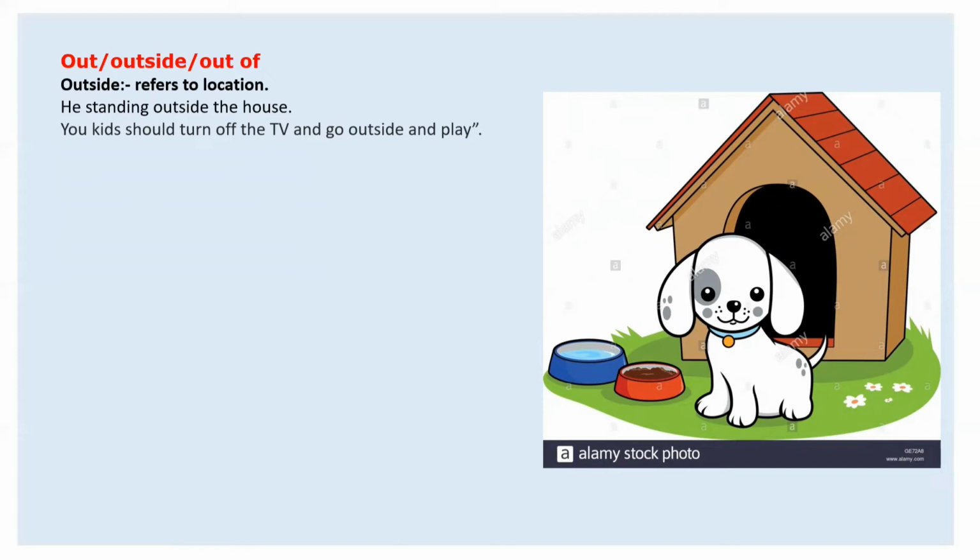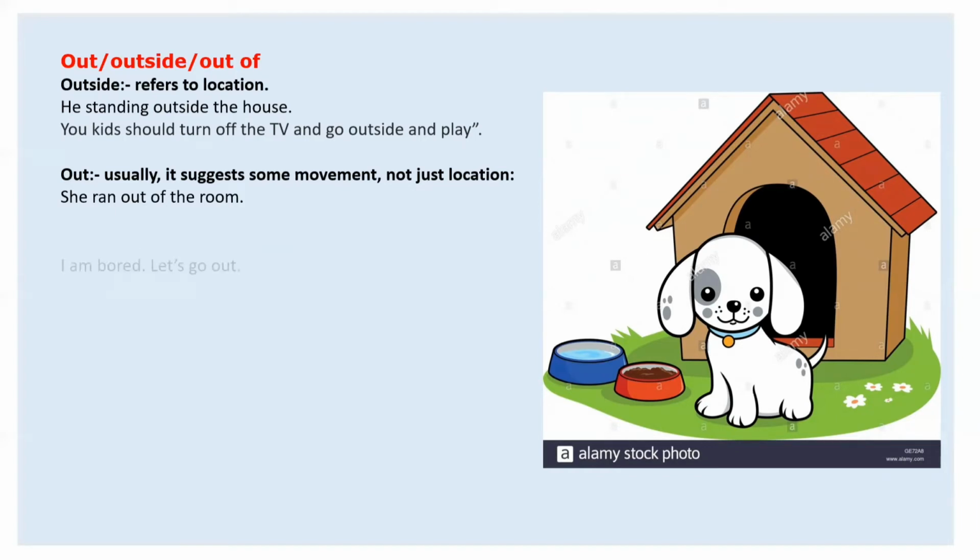Now if we talk about out, then again some movement is there, like she ran out of the room. You can easily find movement over here. I am bored, let's go out. I think the difference is clear.